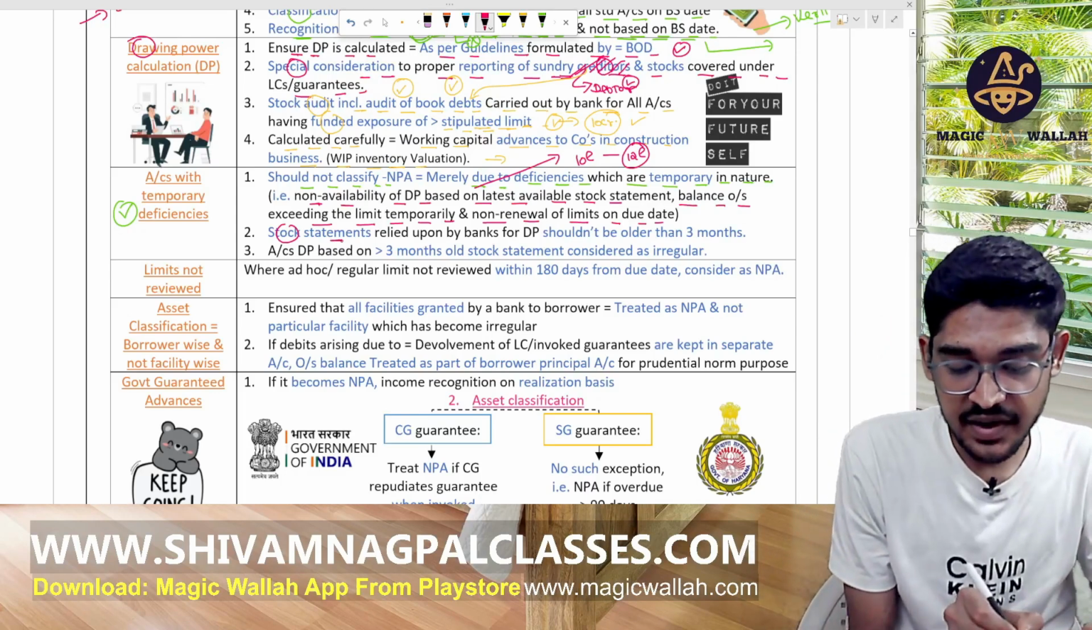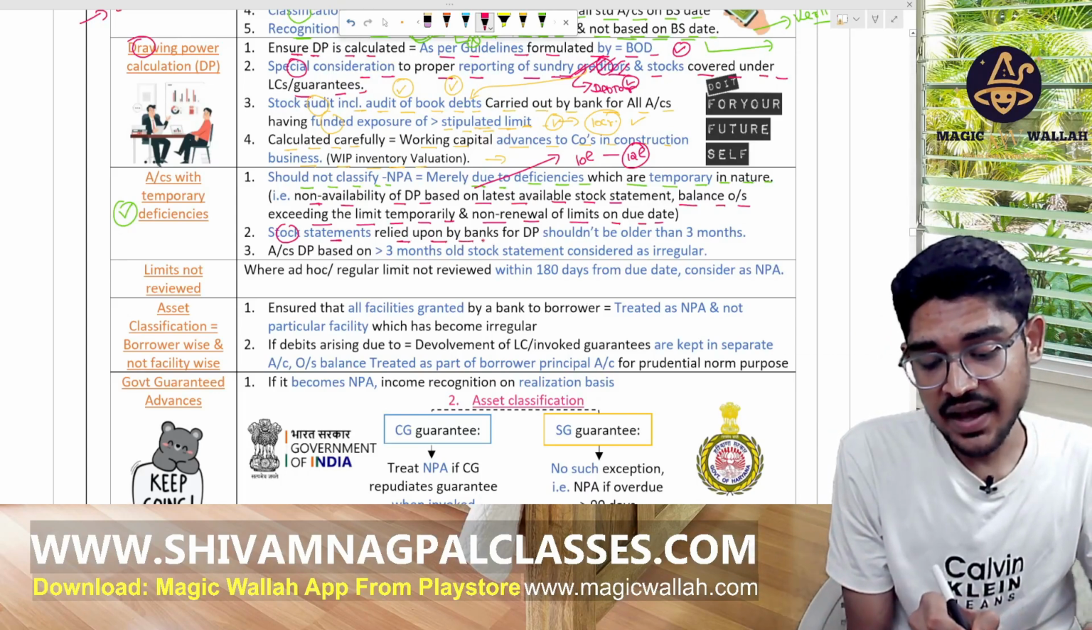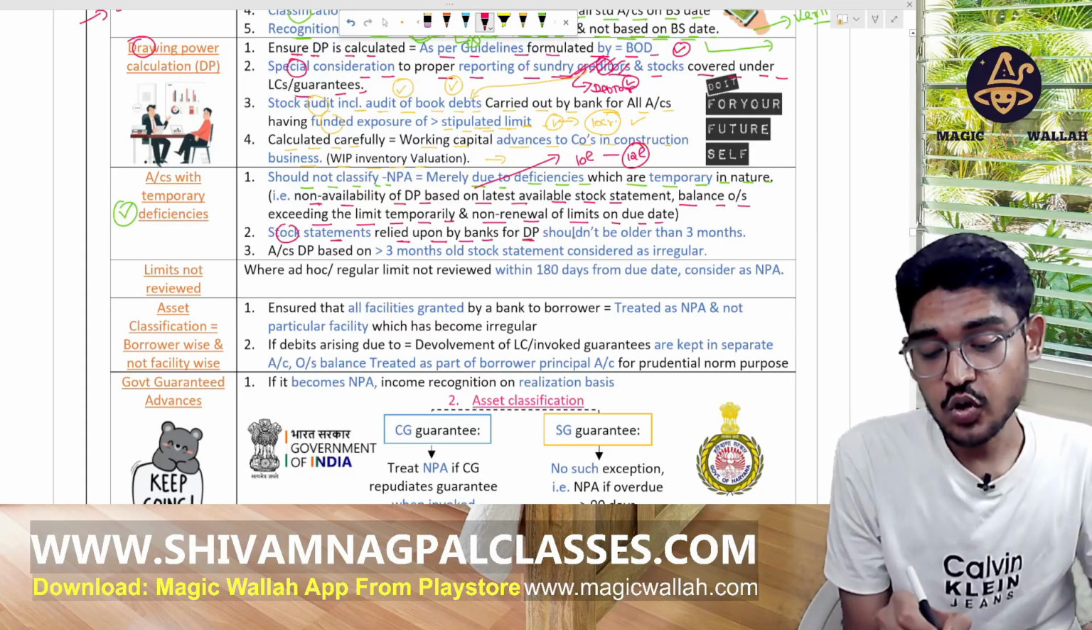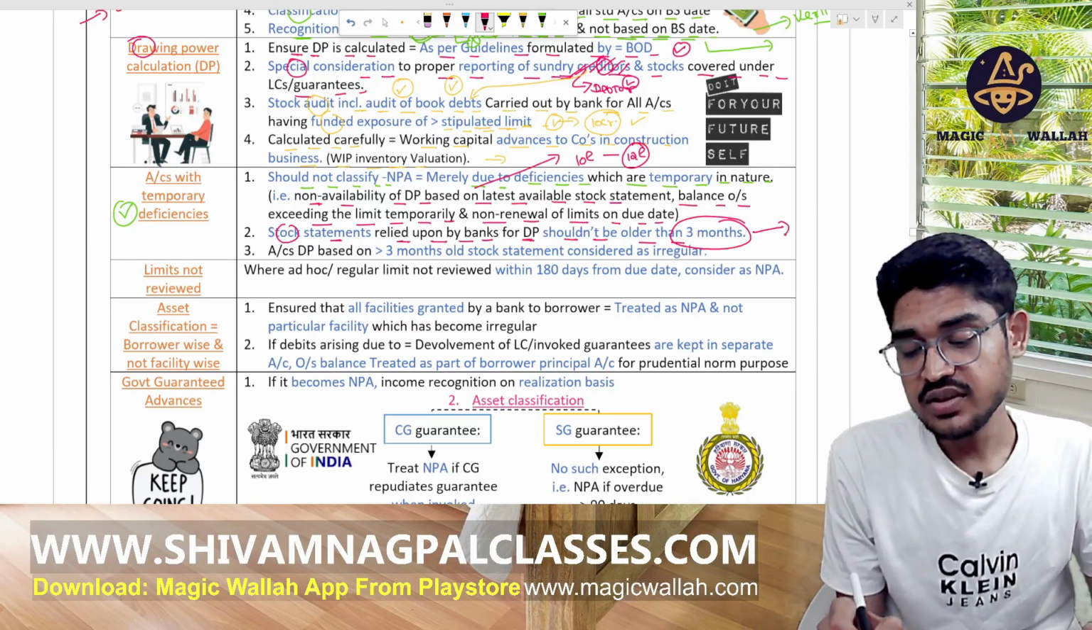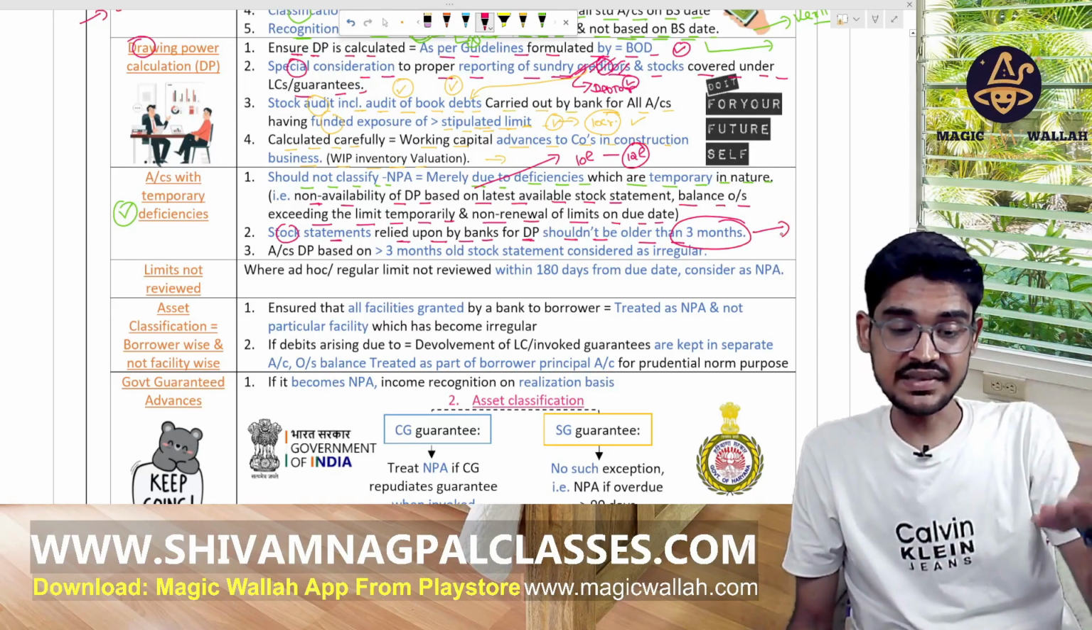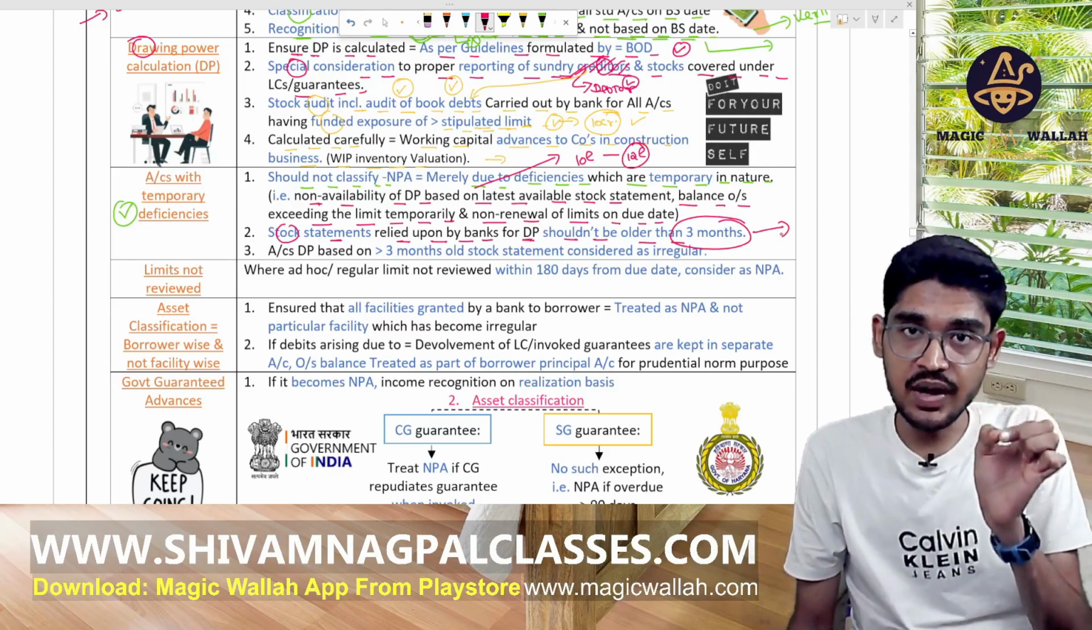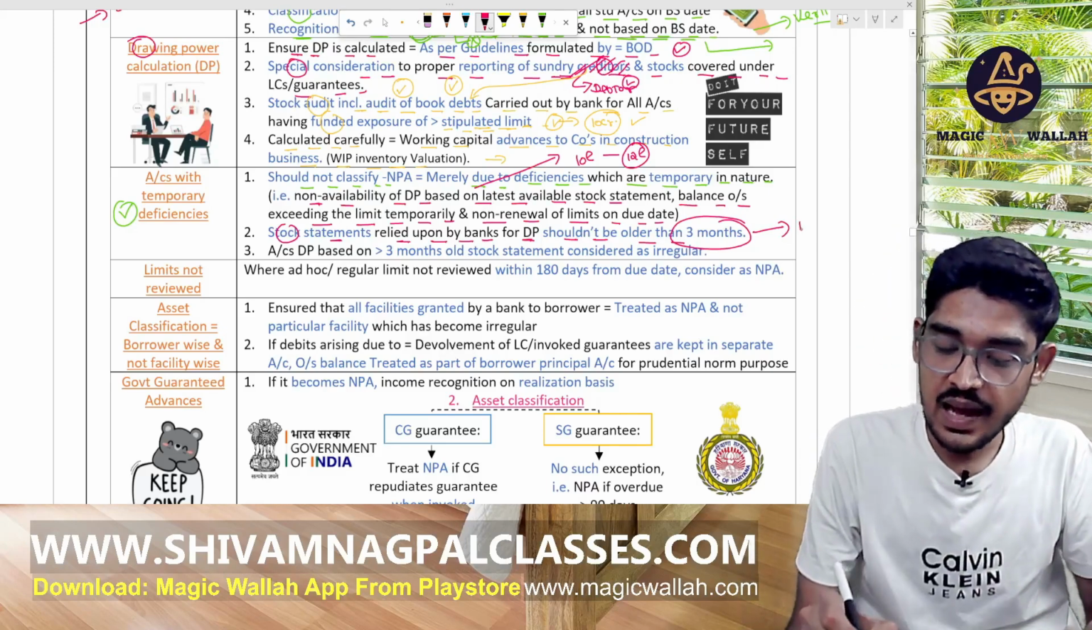And the stock statement relied upon by the bank for the DP, drawing power, should not be older than 3 months. Okay, so these limits, 3-month limit, etc., you can learn from our MCQ and the limit based summary.